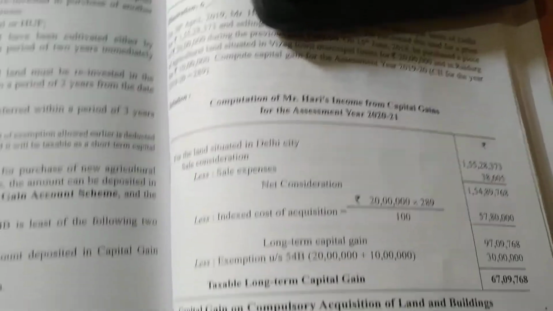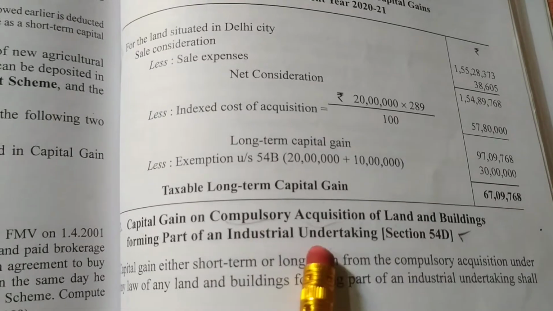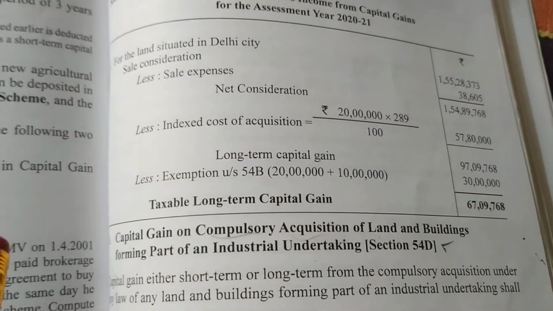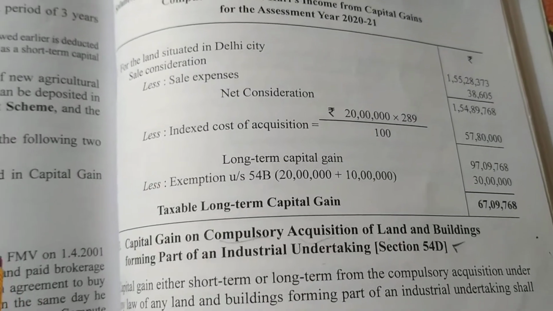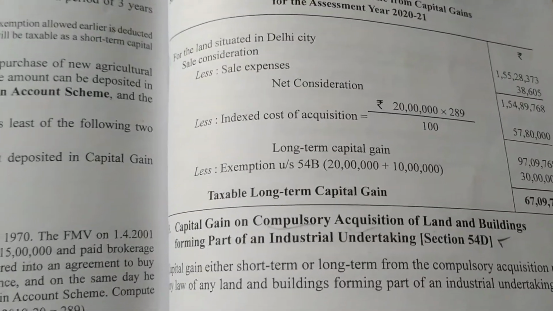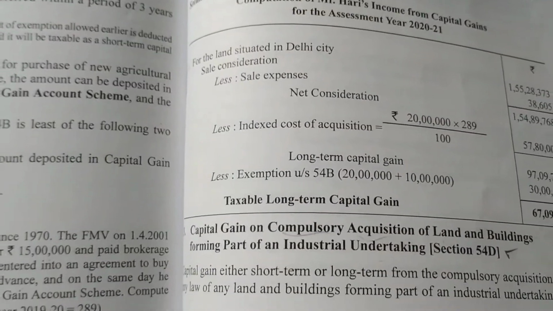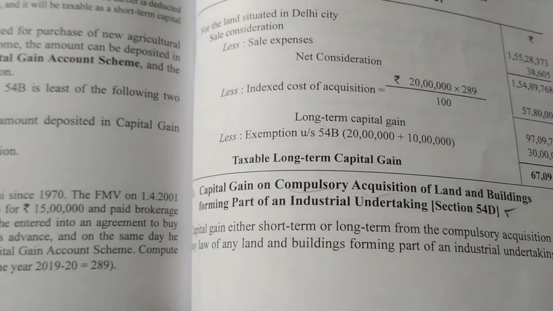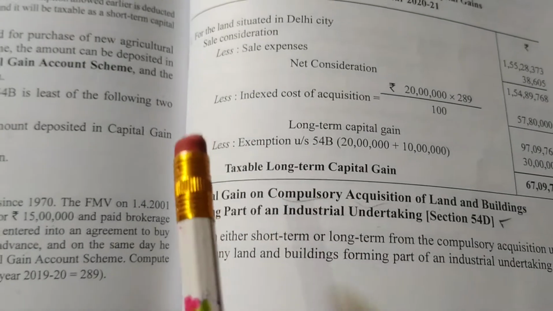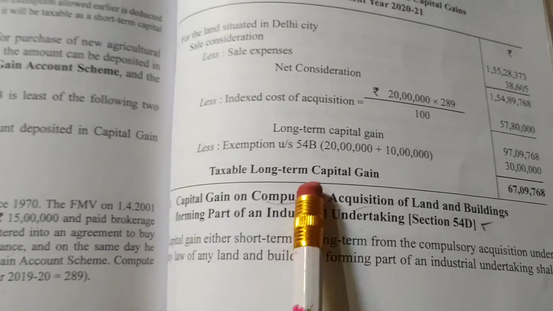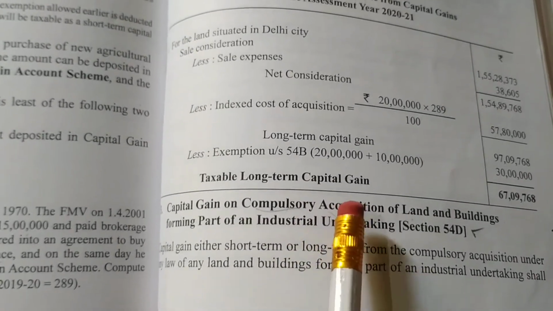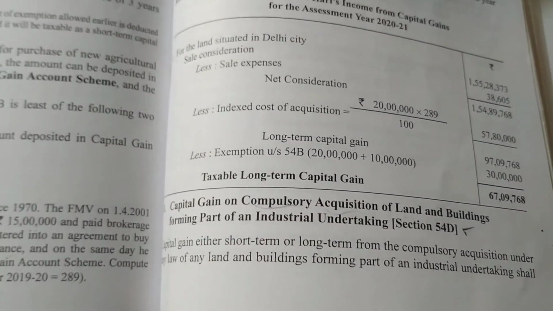Mr. X has a company, he has an industry. That industry's land the government has taken from him. Why? Due to many reasons, due to road widening, we can say, or construction of flyovers or anything. So what is happening here? The assessee who is running an industry, his land is taken over by the government. The government has compulsorily taken the land and building. So what does he have to do?